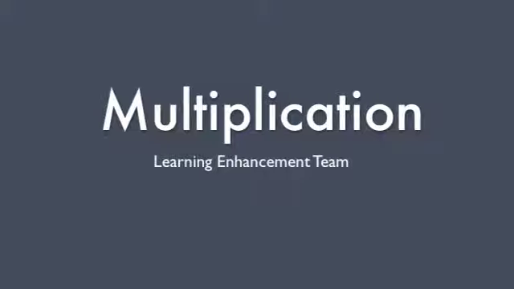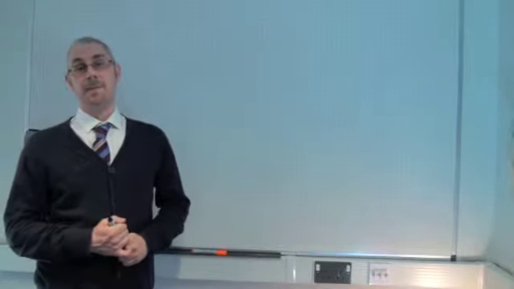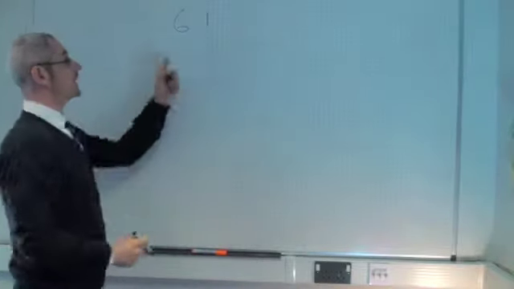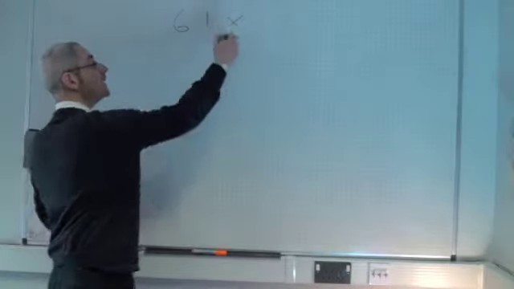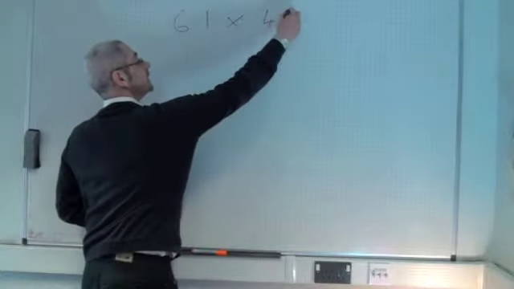And today we're going to discuss multiplying together two numbers, which is a really useful skill to have. Zoe, why don't you give me a two-digit number? What about 61? 61, and we're happy that's got two digits, a 6 and a 1, and we're going to multiply that by another number. So Sarah, can you give me a number? 49. 49, again another two-digit number.